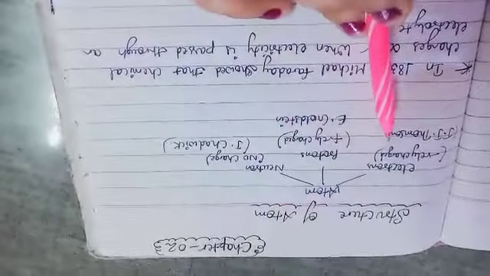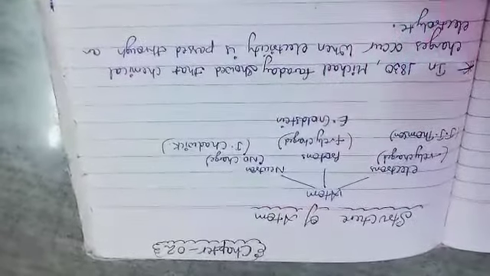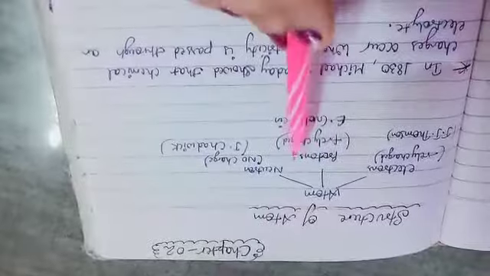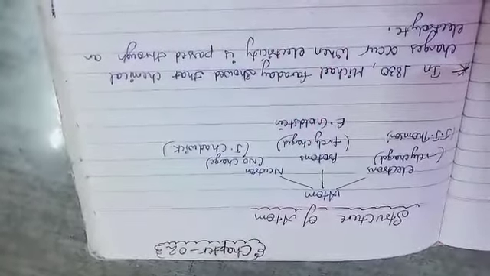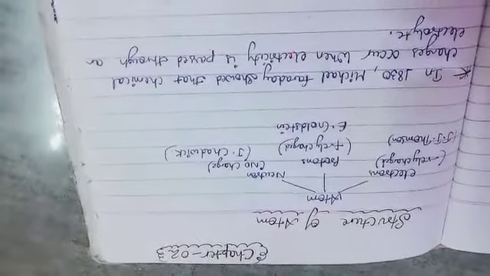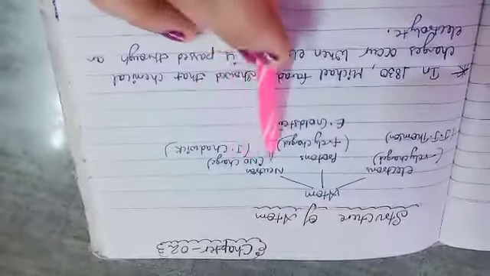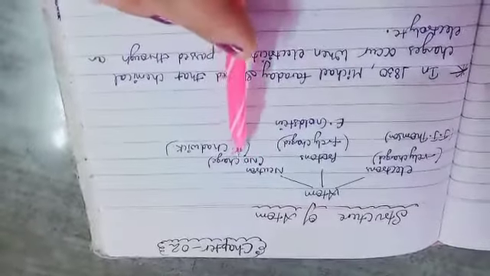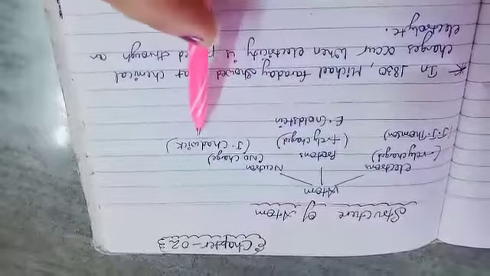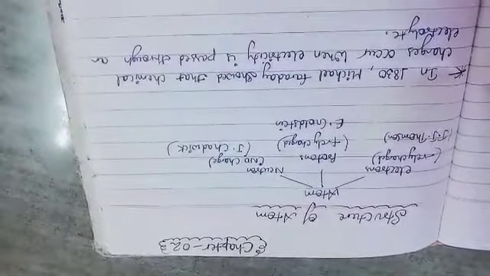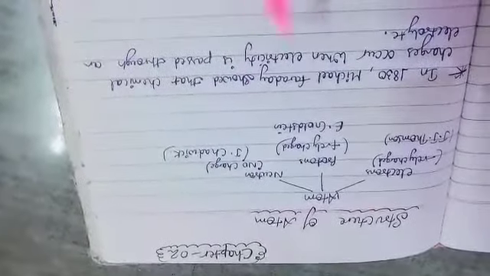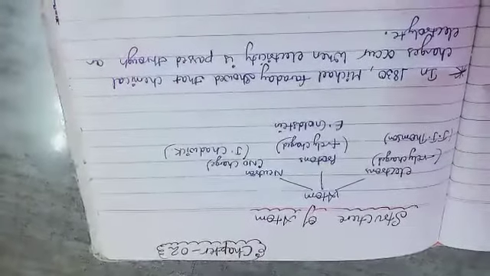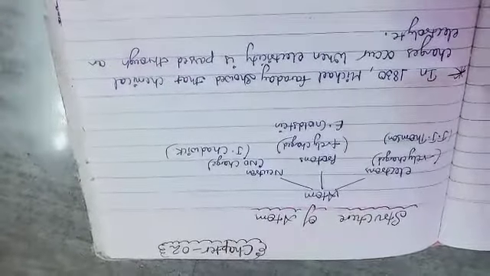Now the electron is negatively charged and was discovered by J.J. Thomson. Protons are positively charged and were discovered by E. Goldstein. And the last one is the neutron, with no charge, discovered by James Chadwick. Either Chadwick or James Chadwick, both are right. This is the simple summary of the fundamental particles.